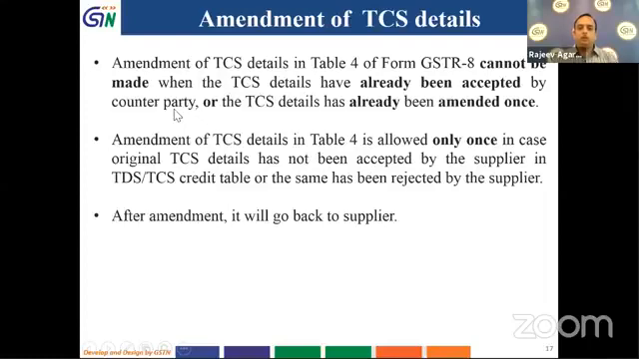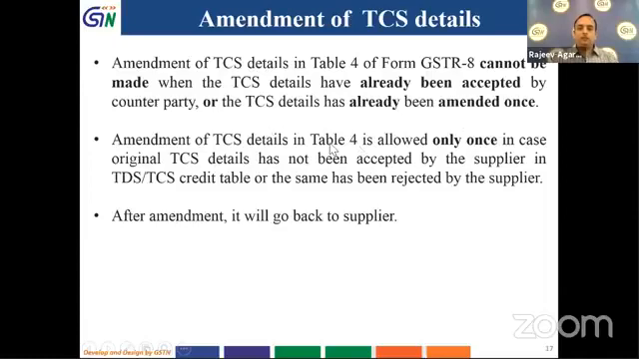So if the e-commerce operator has uploaded particular details and the same is accepted by the suppliers, then that cannot be amended. So further, if it has already been amended once, those details cannot be further amended. So in these two conditions, no amendment could be made. One, it has already been accepted by the counterparty, or it has already been amended once.